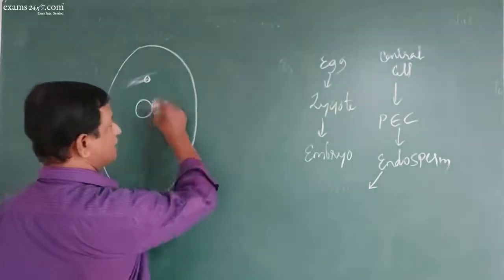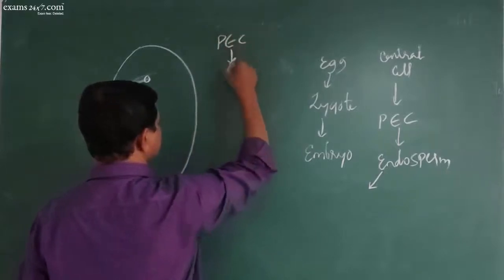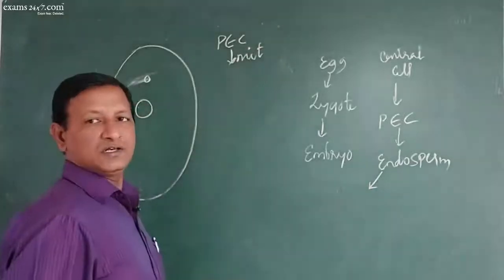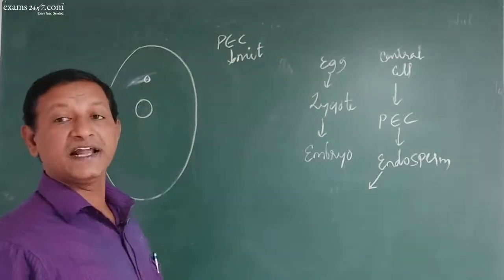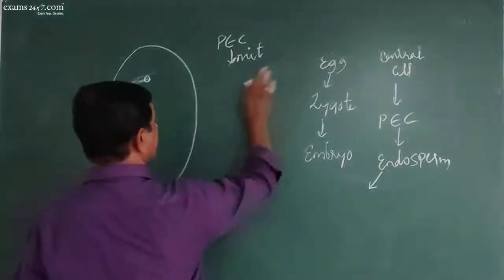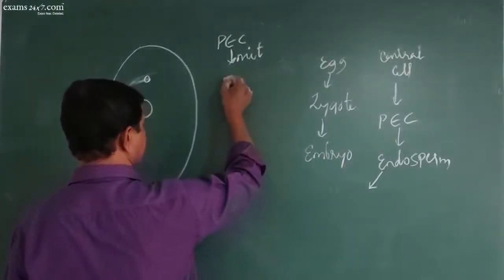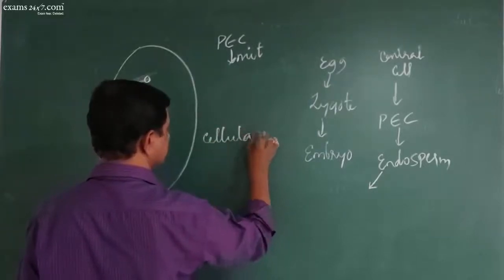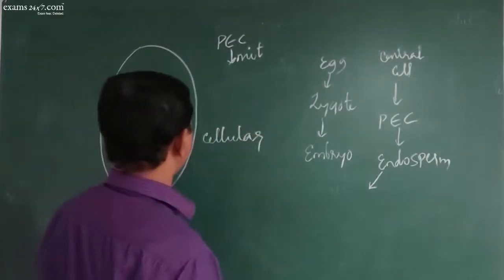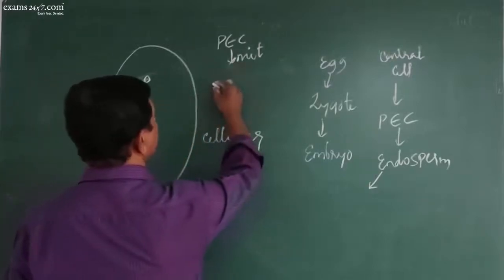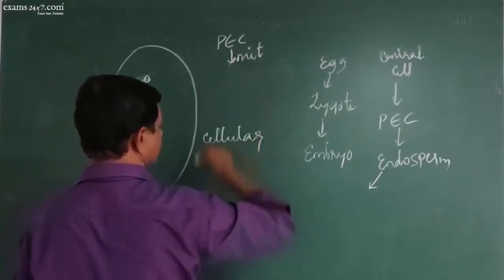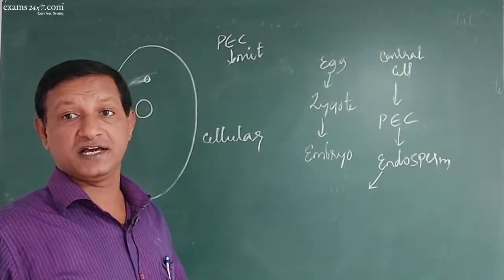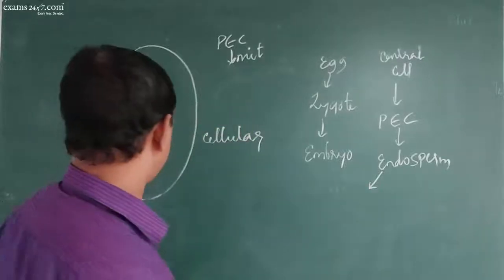The nucleus of the primary endosperm cell undergoes repeated mitotic divisions and develops into the endosperm. It has three stages in its development: cellular endosperm, and the liquid endosperm, where only the multinucleated stage is there, and another intermediate stage. So actually there are three stages.